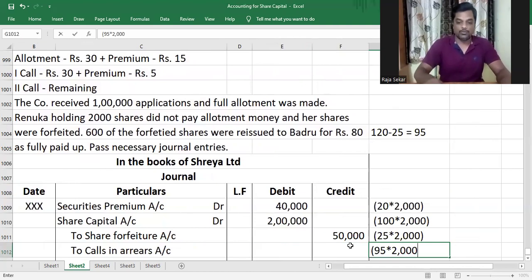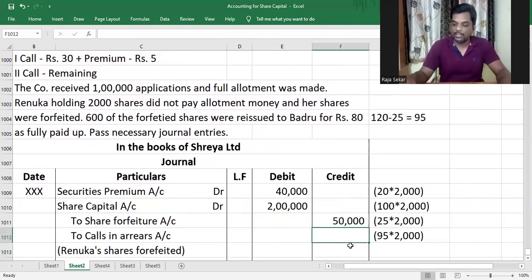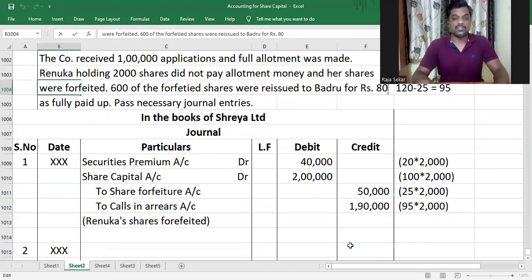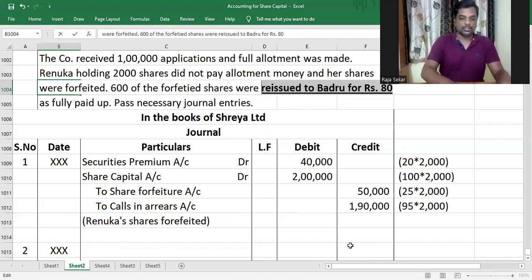On the total number of shares forfeited, 2,000, it is 95 into 2,000, which is 1,90,000. Understood or not, my dear children? The next thing that we got to do is to reissue the shares. As you can clearly see, the shares were reissued to Badru for rupees 80 as fully paid. Understood or not, my dear children?